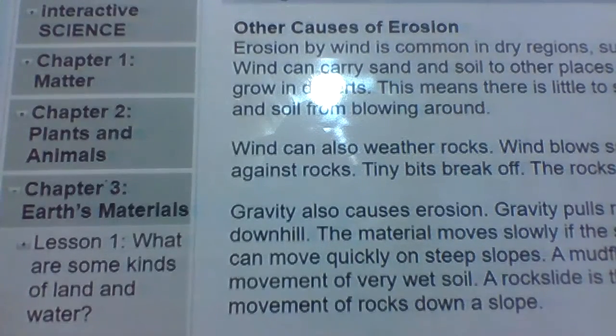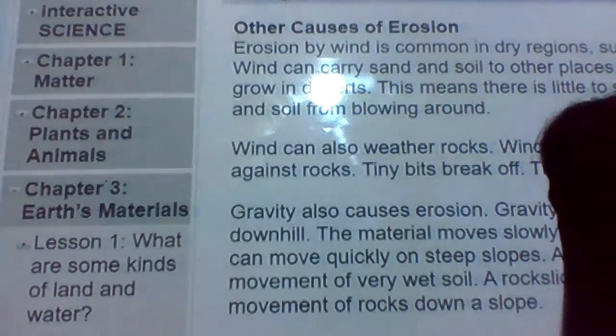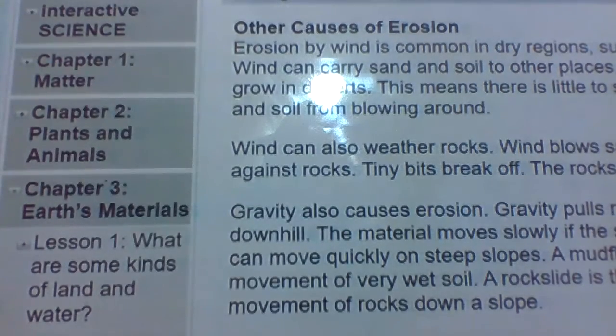We're going to stop on this page. On page 143, I'm hoping that we'll be back in school by then. If not, look for more videos on other causes of erosion.